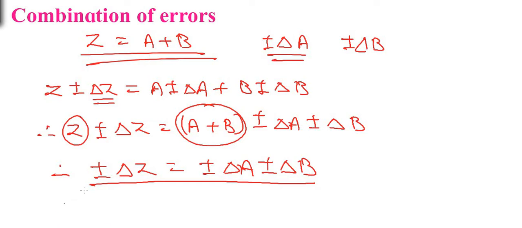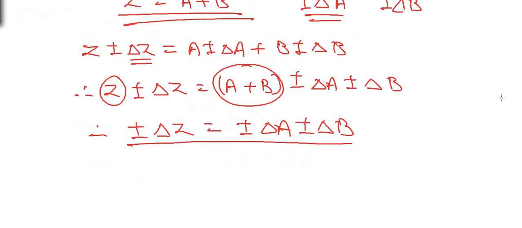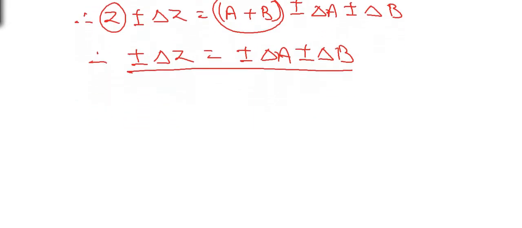Now over here in the measurement of Z, if delta Z is the error, then there are four possibilities for delta Z. Let us consider the four possibilities.